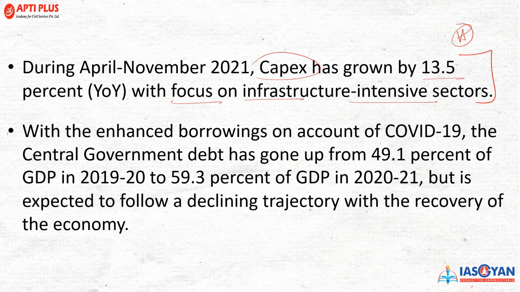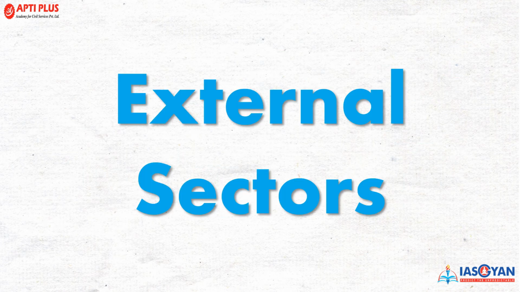Now with enhanced borrowing on account of COVID-19, central government ने जो debt है वो almost 49.1% तक रही है for GDP, and this is 59.3% in 2020-21. But जो overall expected recovery थी following a declining trajectory with the recovery of the economy can be seen in this particular year. Now, the other sector of the economy is the external sector.